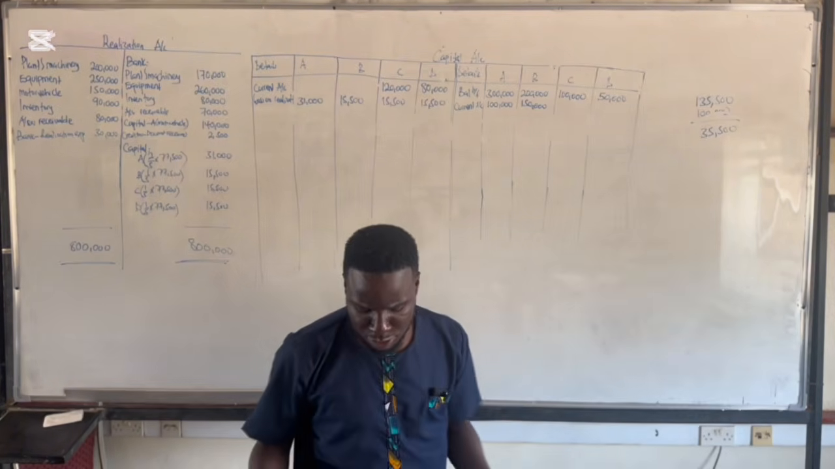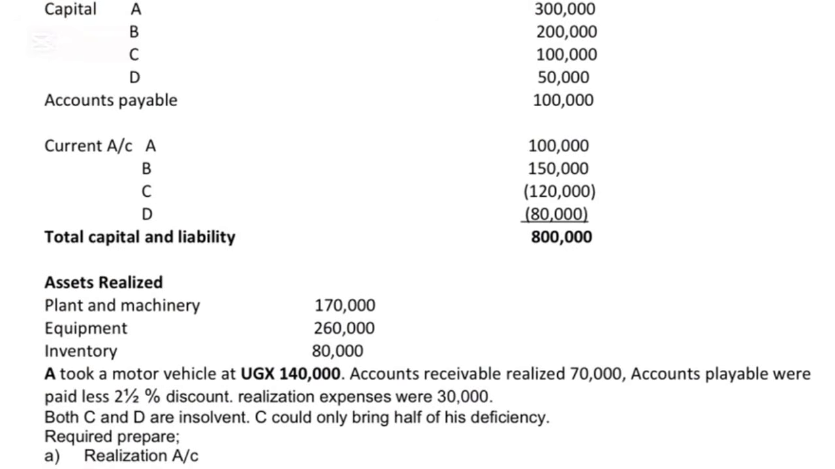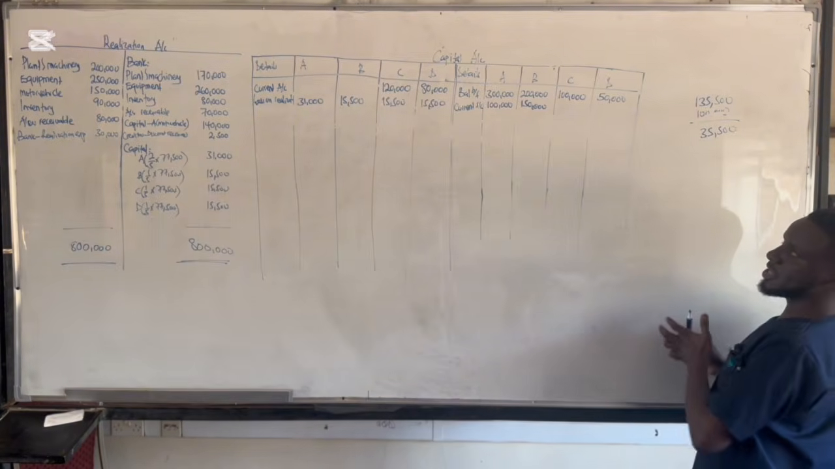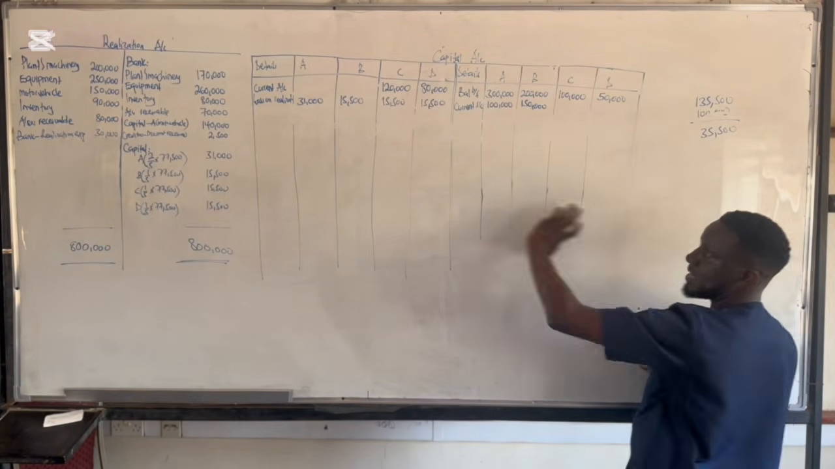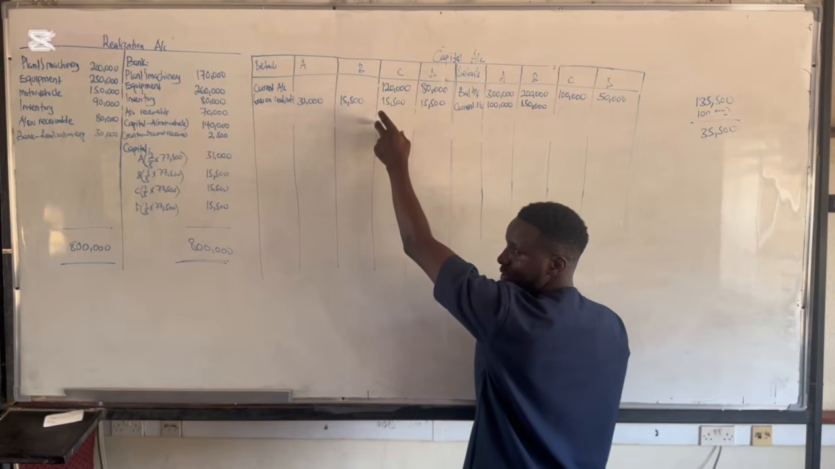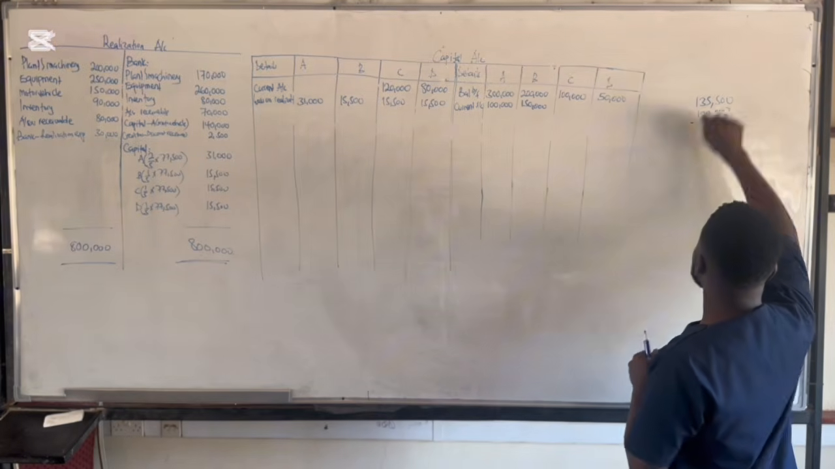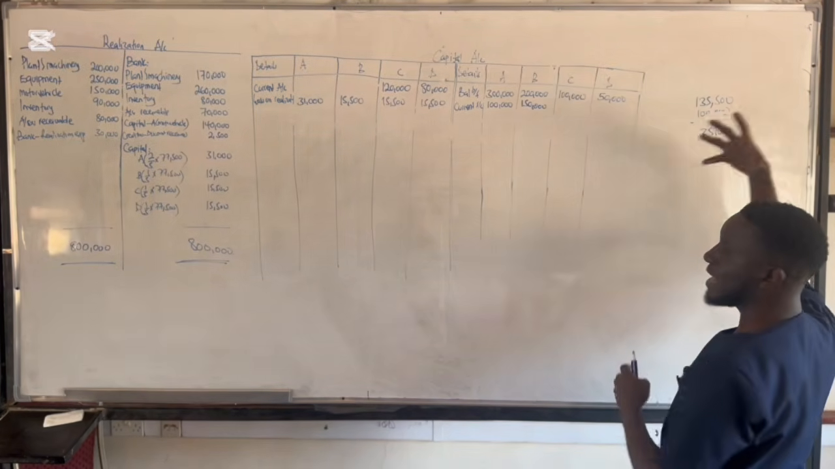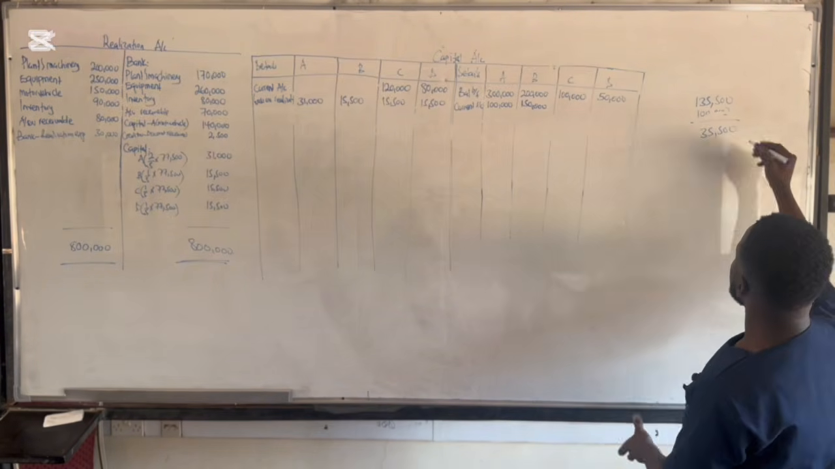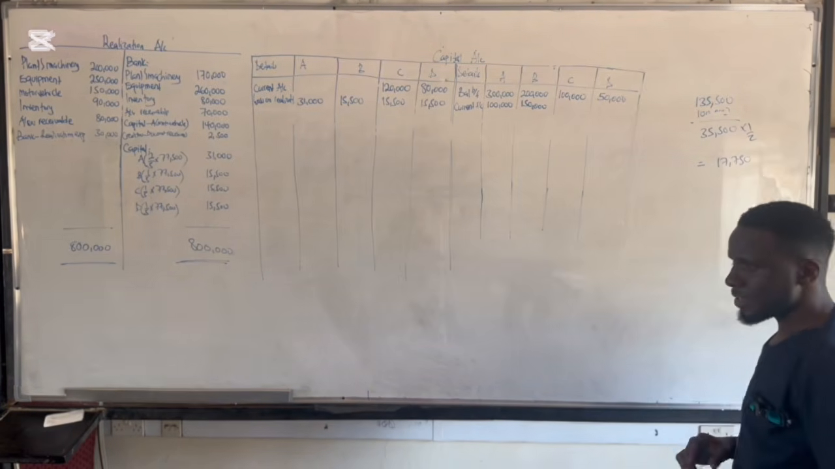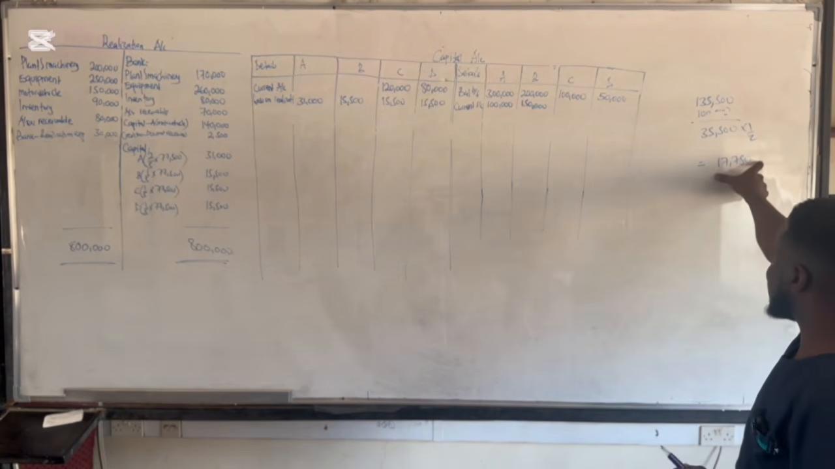If you read back the question, it was saying that C and D are insolvent, but C could only bring half of his deficiency. So this partner C has a deficiency of 35,500, because if we check, the credit side is 100, the debit side is 135,500. Now they're telling us that out of this 35,500, partner C can only afford to bring half of the deficiency. So what is half the deficiency? This gives us 17,750. So partner C is going to bring this into the bank.